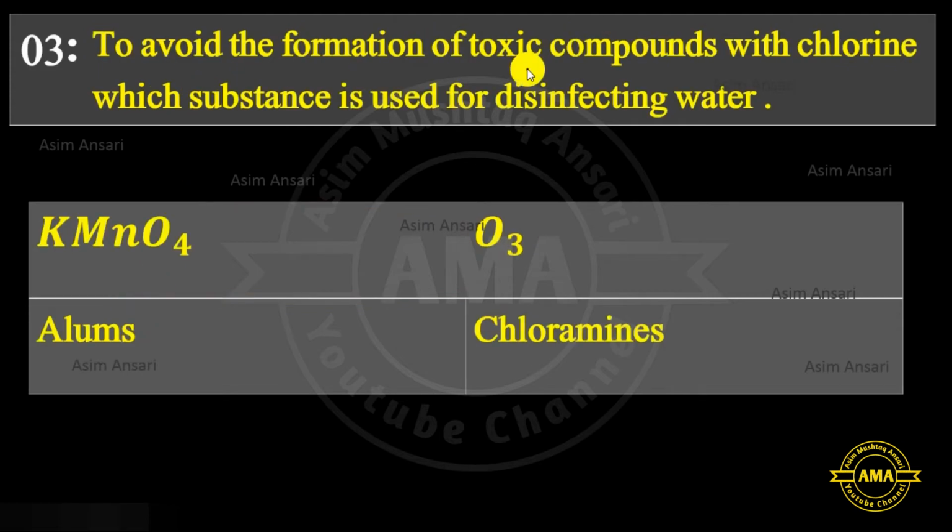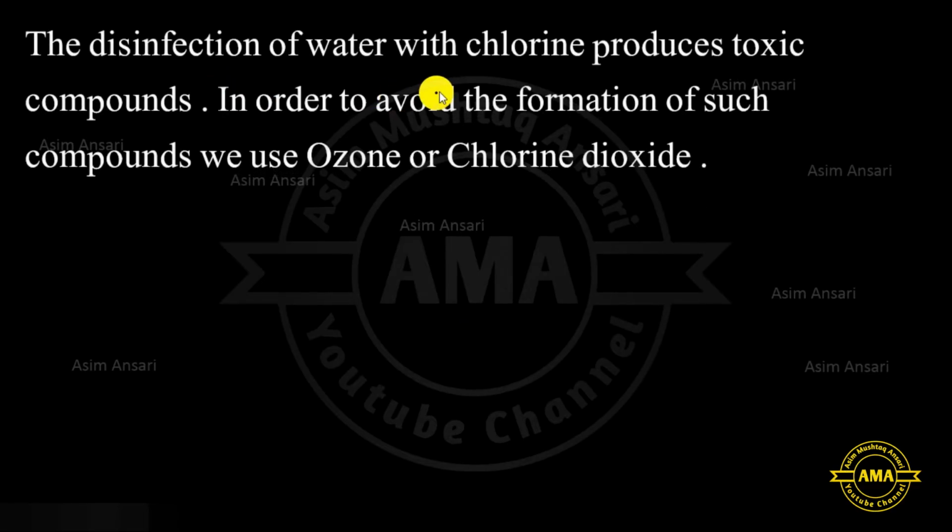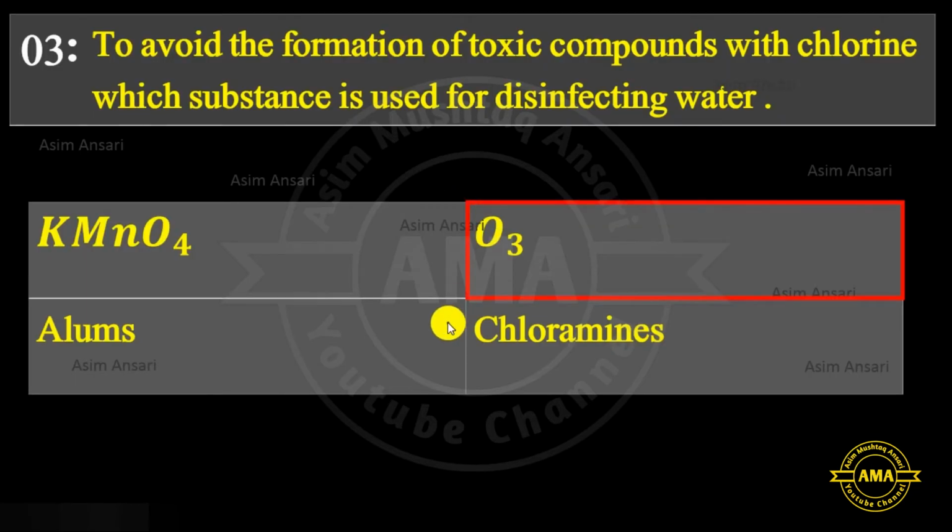To avoid the formation of toxic compounds with chlorine, which substance is used for disinfecting water? KMnO4, O3, lime, or chloramines. The disinfection of water with chlorine produces toxic compounds. In order to avoid the formation of such compounds, we use ozone or chlorine dioxide. So, the exact answer is O3.